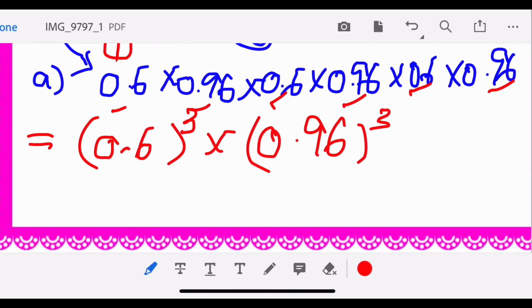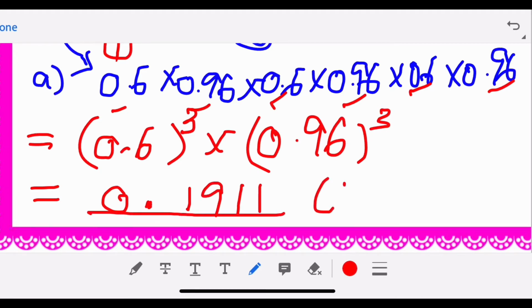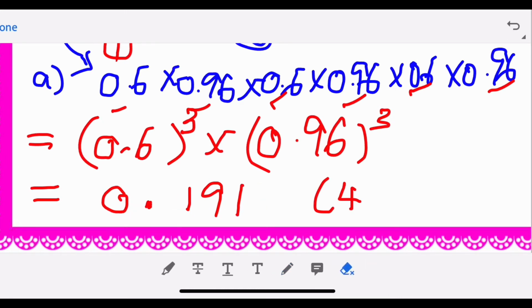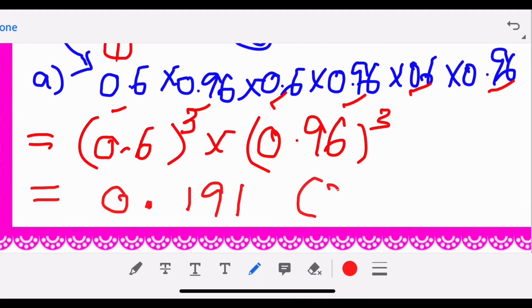And finally, you press your calculator. After you press your calculator, make sure your answer is 3 decimal places so that they won't minus you 1 mark. If you write, let's say, 4 decimal places, they will minus you 1 mark. So always double check: 3 significant figures or 3 decimal places. 3 decimal places.